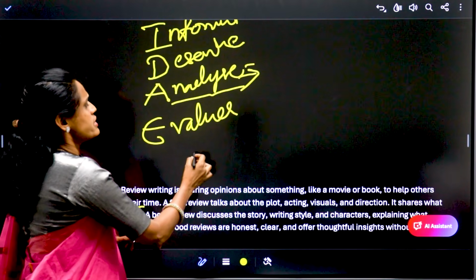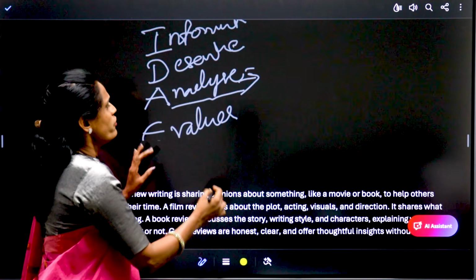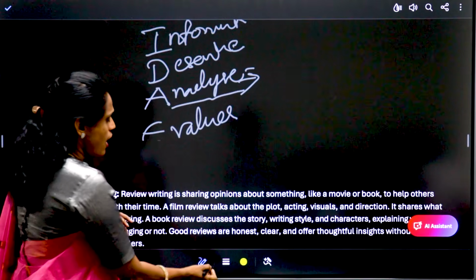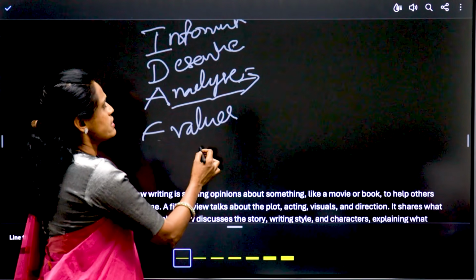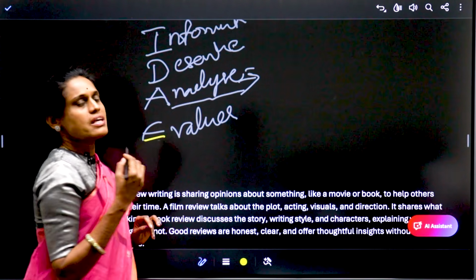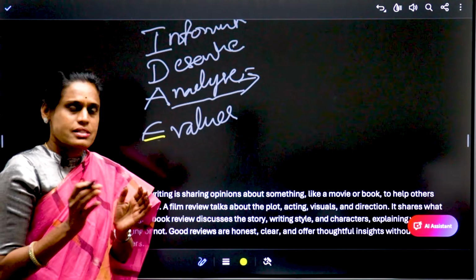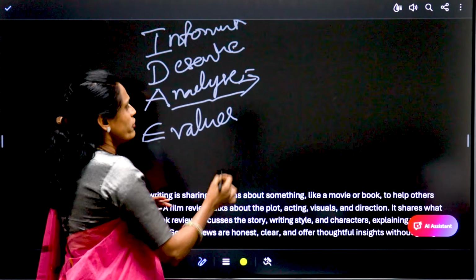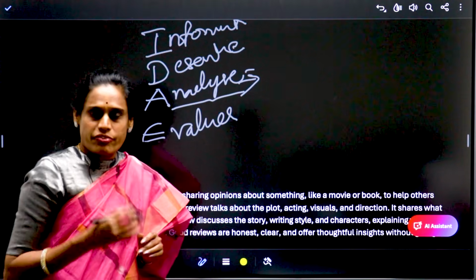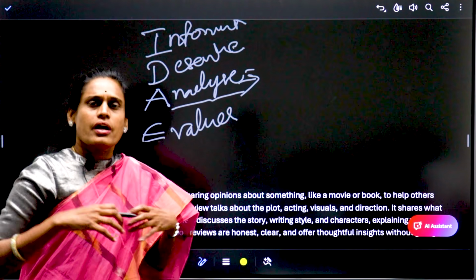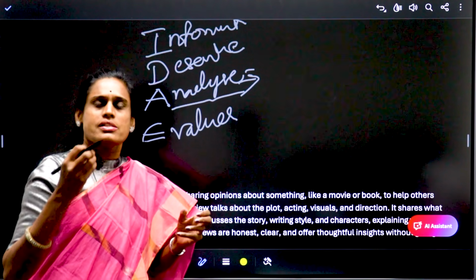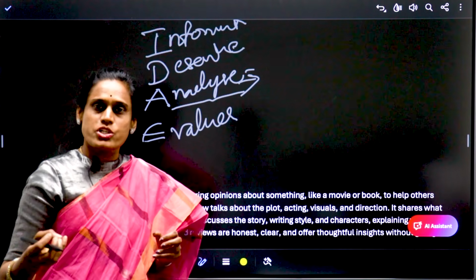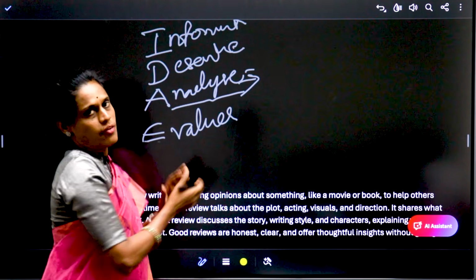And evaluation in the sense overall the movie, how it is making a difference in people, or how it is giving the complete idea. Okay, it is overall a good movie to watch for family, or it is giving the idea of how one can survive in so and so situation. Like that evaluation you have to give.